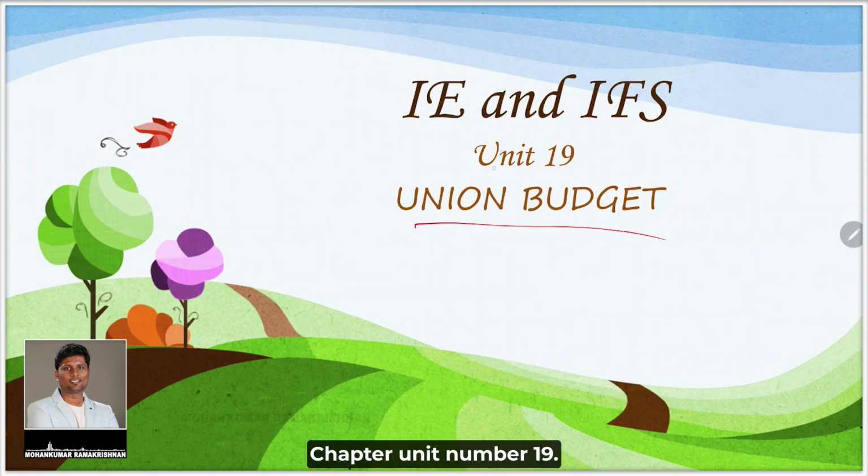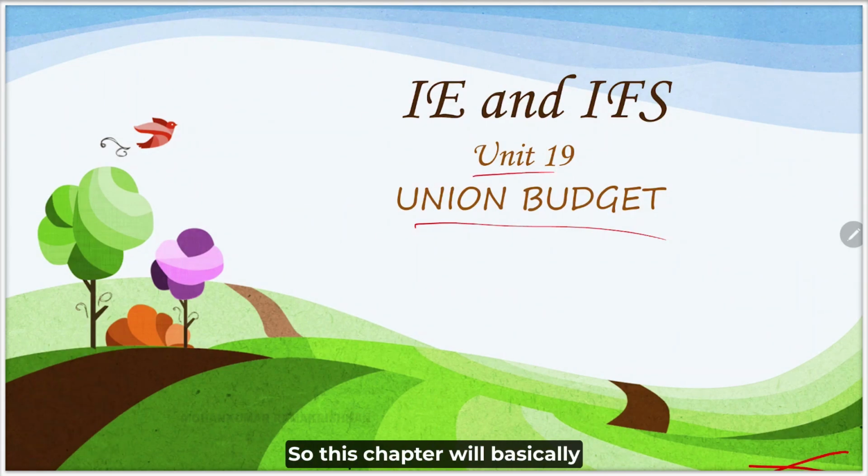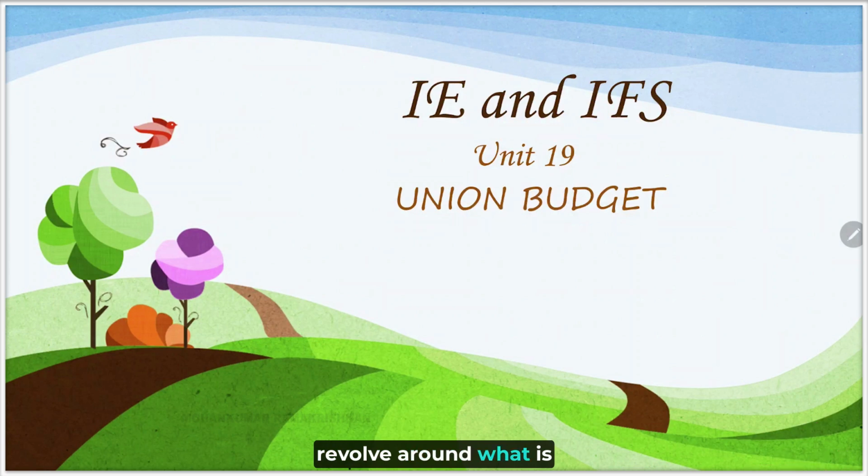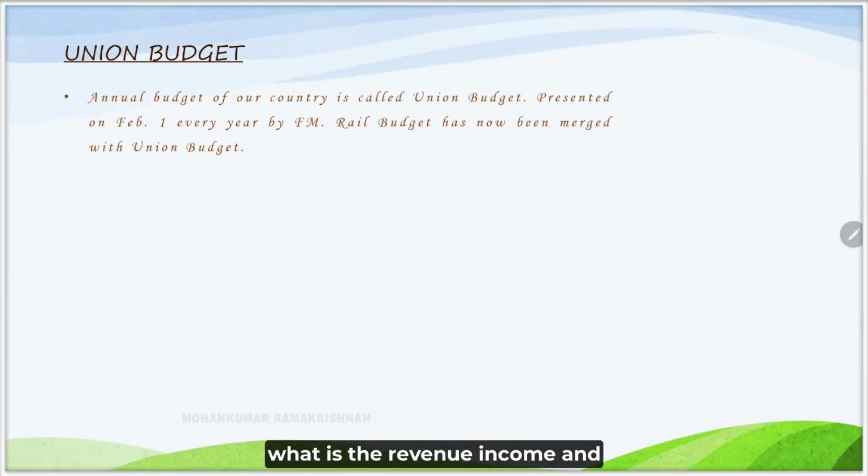Union budget is going to be an interesting chapter, unit number 19. This chapter will basically revolve around what is a revenue expense, what is a revenue income, what is capital deficit, and for 1 rupee for Government of India, what are the sources for it, and for 1 rupee expense for Government of India, what are the heads for it. So all these macroeconomic items are going to be discussed in this unit.